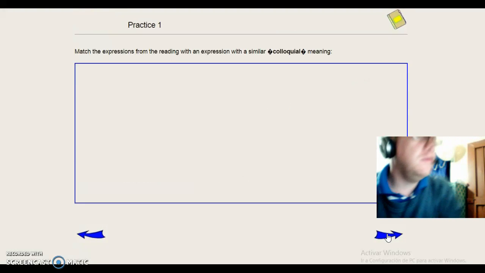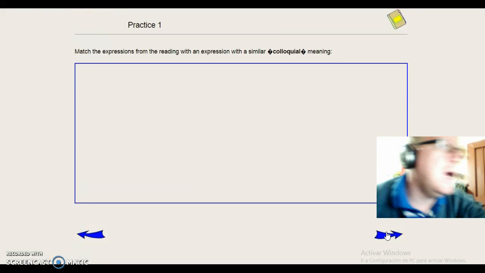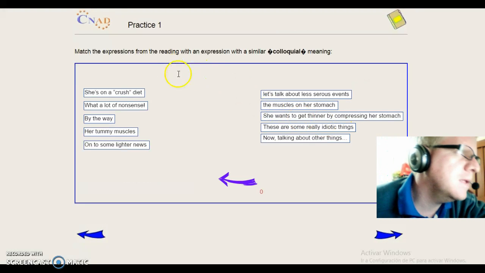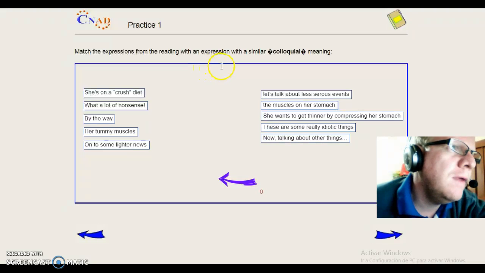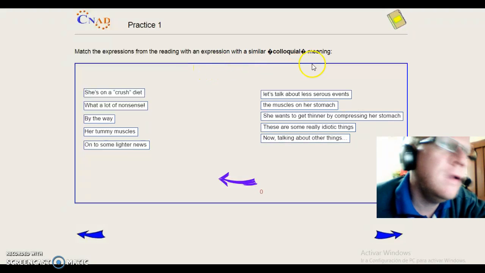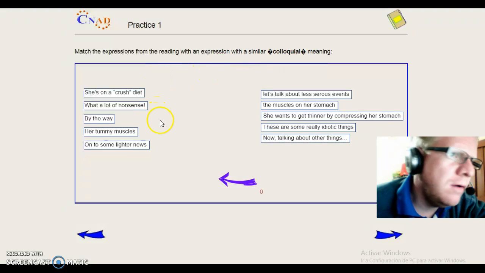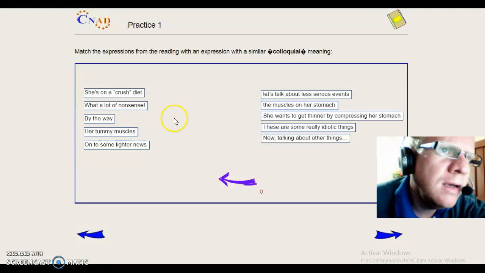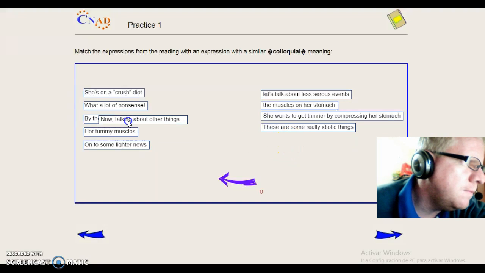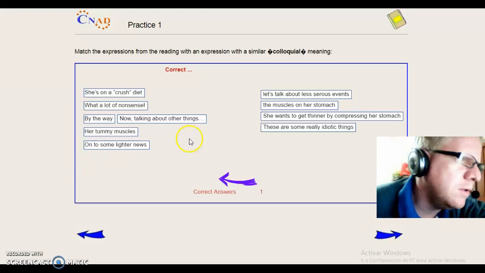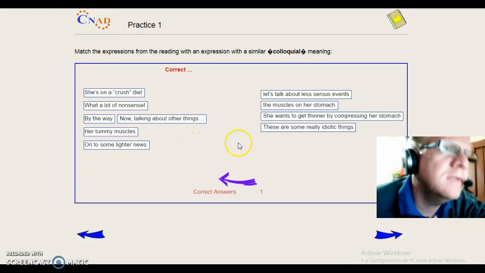In the next topic we can see practice 1, matching expressions from the reading with an expression with a similar colloquial meaning. For example, "by the way" we can match with "now, talk about other things."